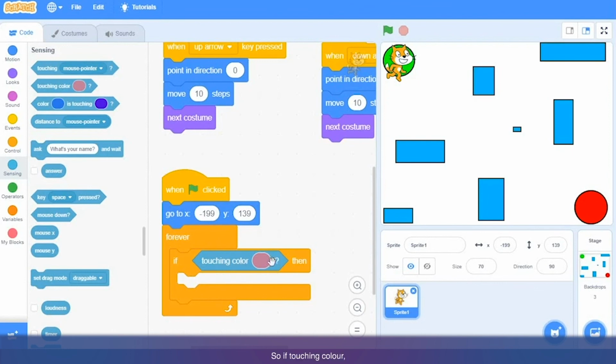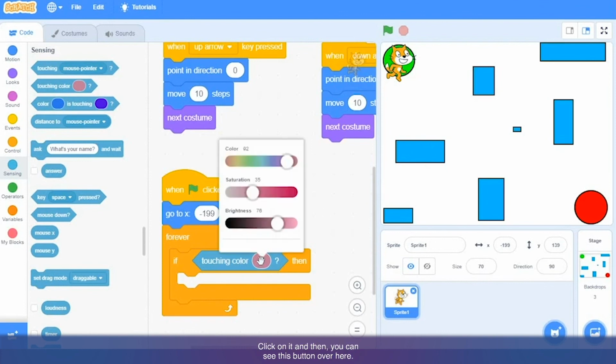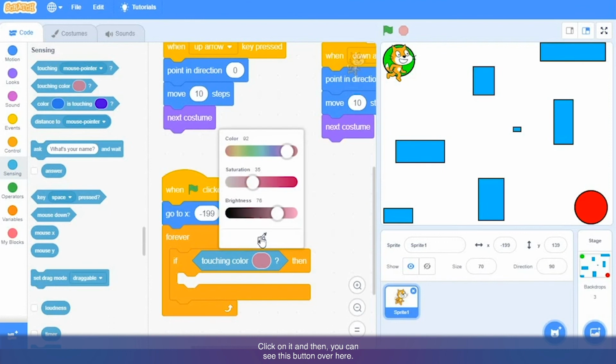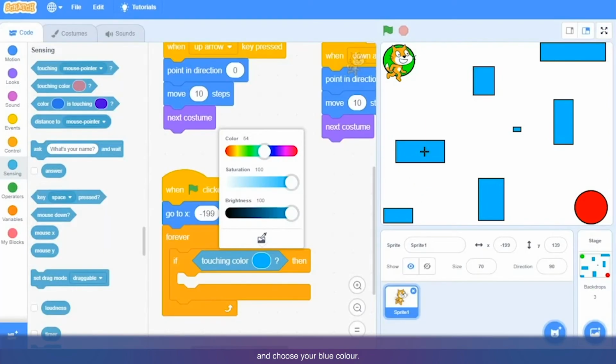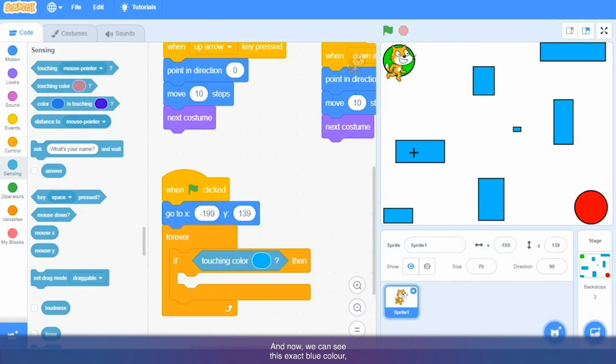So if touching color, so now we want to get this blue color in our block. So how to get the exact shade? Click on it, and then you can see this button over here. So click on it and then move your cursor and choose your blue color. Okay, and now you can see this exact blue color, exact shade of that color is added over here. Okay, so if touching color blue, go back to starting position.